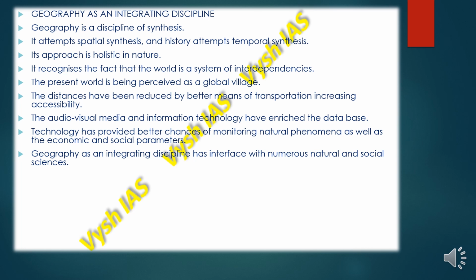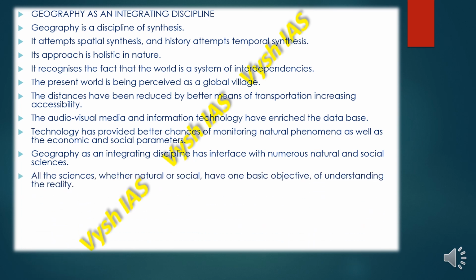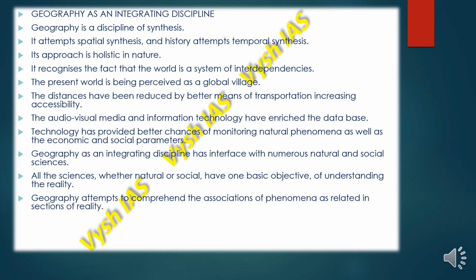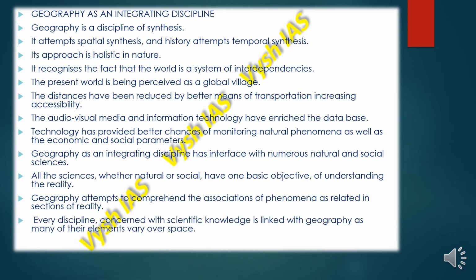So geography as an integrating discipline has an interface with numerous natural and social sciences. All the sciences, whether natural or social, have one basic objective of understanding reality. So geography attempts to comprehend the associations of phenomena related in sections of reality. Every discipline concerned with scientific knowledge is linked with geography, as many of their elements vary over space.